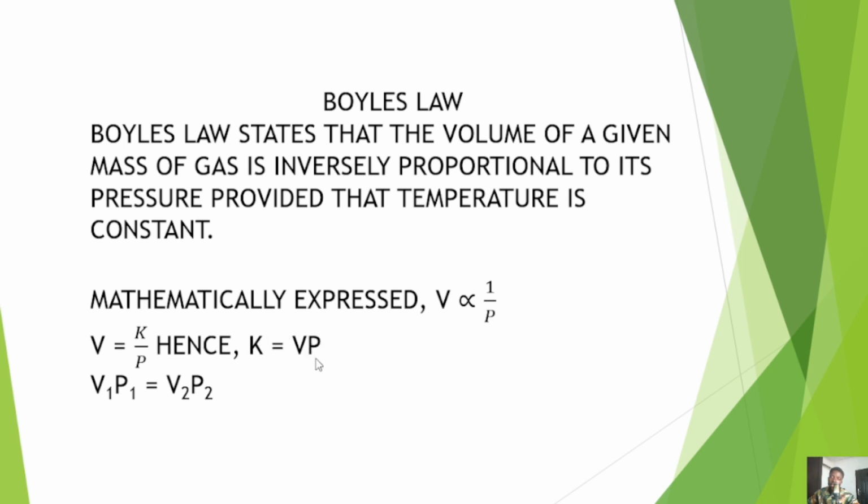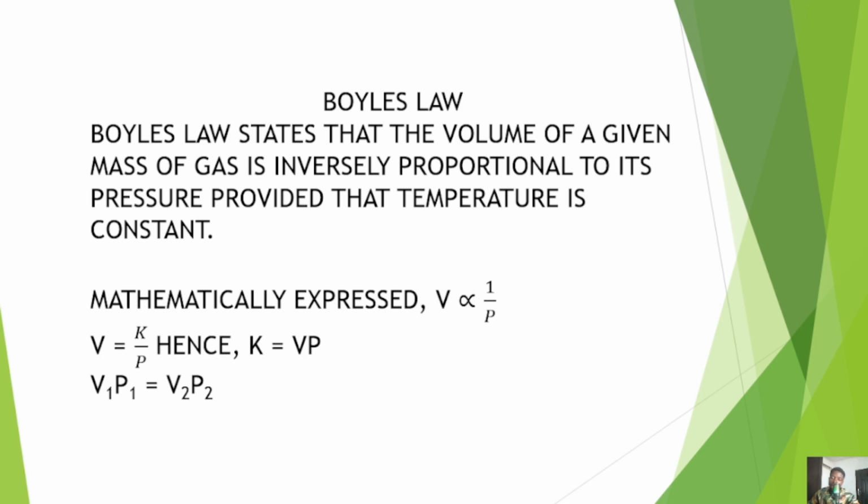What this implies is that for a given mass of gas, the product of the volume and pressure would always be the same thing. So V1P1 equals V2P2 equals V3P3, not minding how they change, provided it is the same mass of gas. Automatically, their different volumes multiplied by the different pressures would always give us the same value.